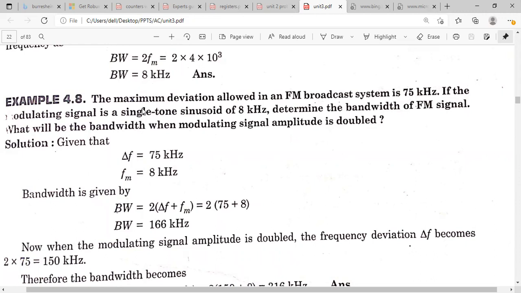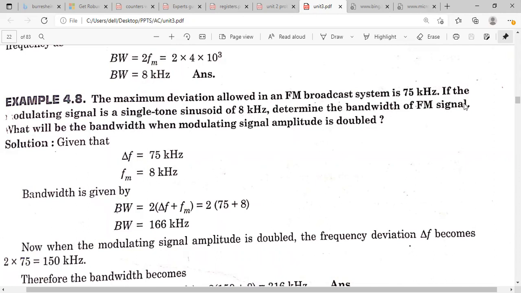Another problem: the maximum deviation allowed in an FM broadcast system is 75 kilohertz. From this problem, the frequency deviation is given, that is 75 kilohertz. If the modulating signal is a single tone sinusoid of 8 kilohertz, meaning the audio signal contains a single frequency component, FM is 8 kilohertz. Determine the bandwidth of the FM signal.